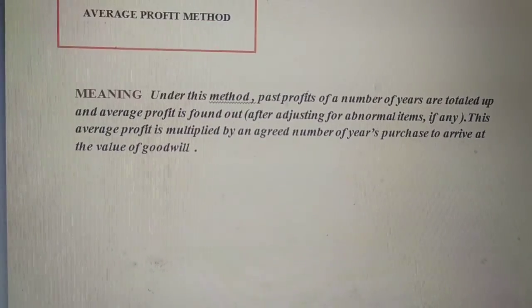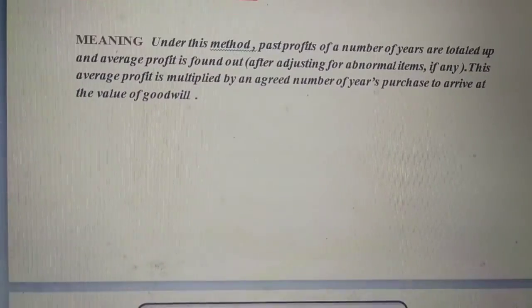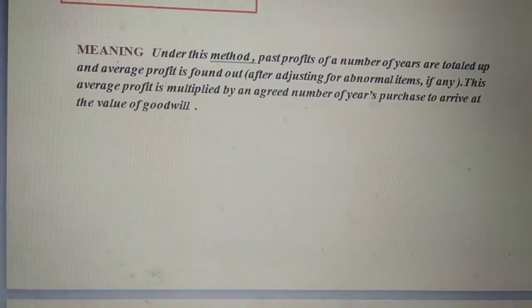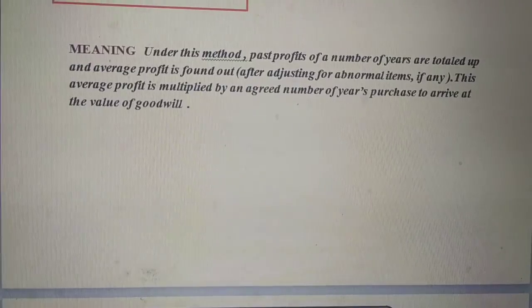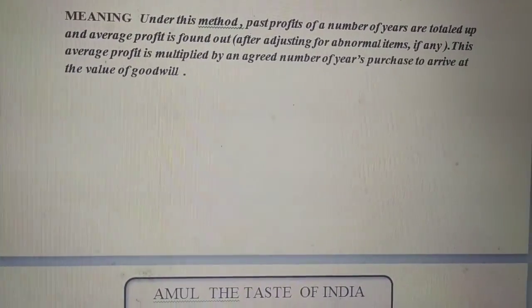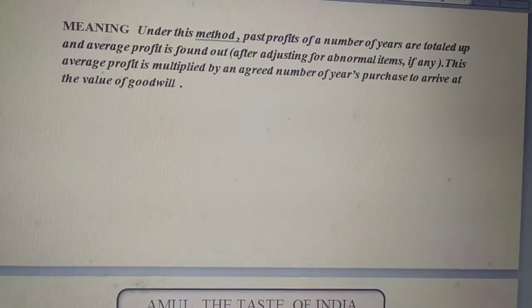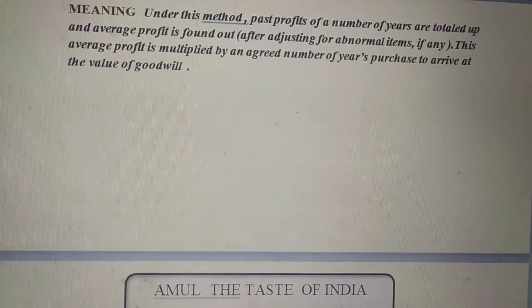Okay. So now the question is, how can we ascertain the value of goodwill with the help of average profit method? For that we need to take an example to understand the concept.